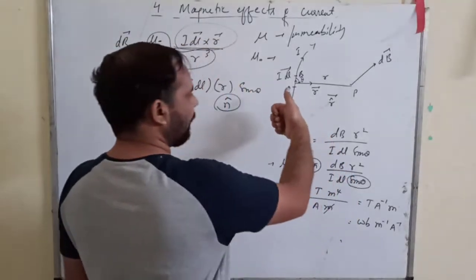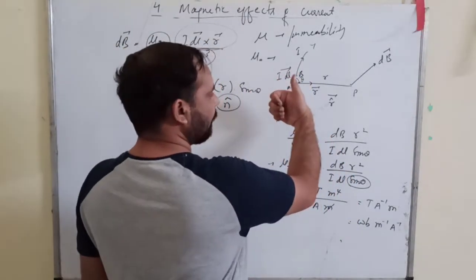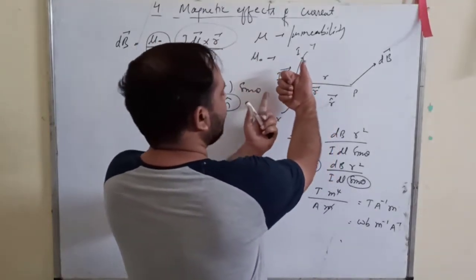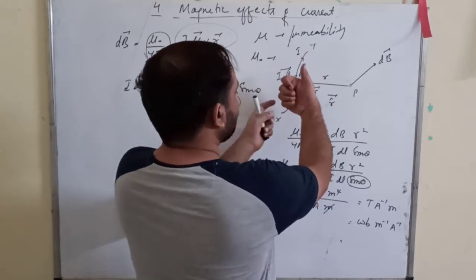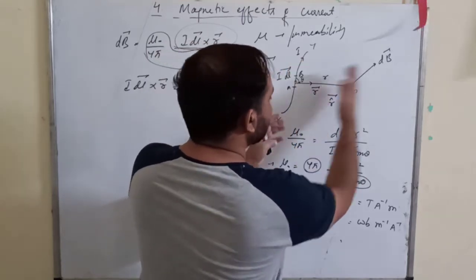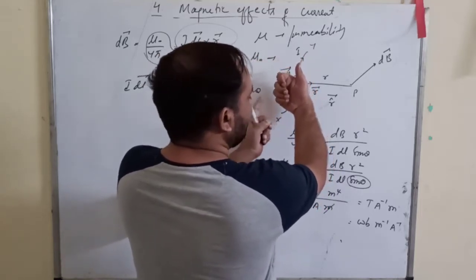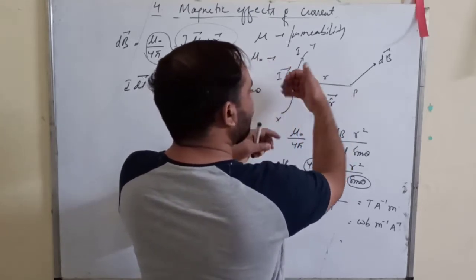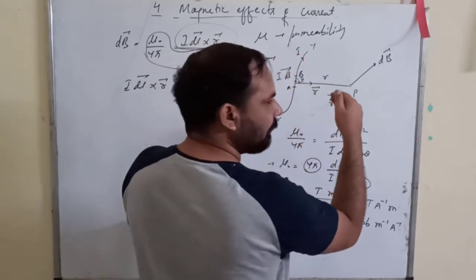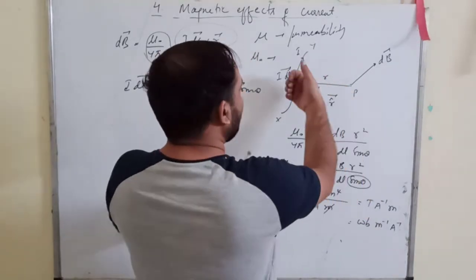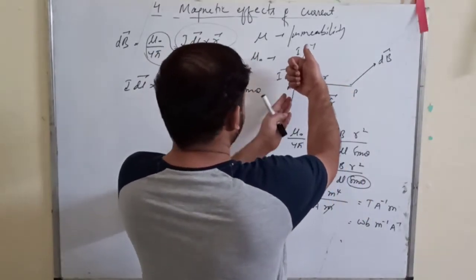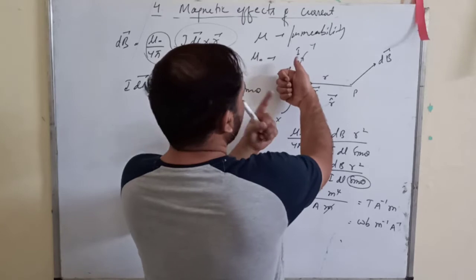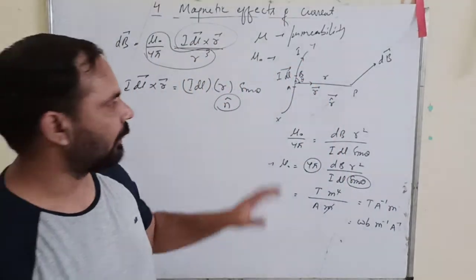Hold it, align your thumb along the direction of current on I dl. Now you can see that my fingers are curling this way. For all the points on the right side of this dl, the direction of magnetic field is into the board, because the fingers are curling this way. For all the points on the left side of I dl, the magnetic field is coming out of the board. This method also you can use.